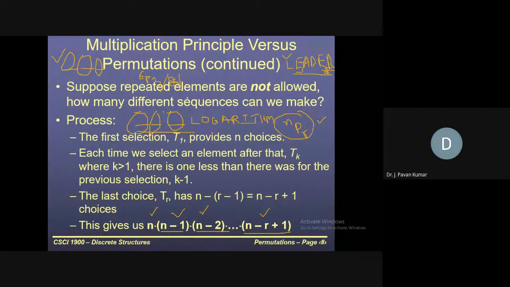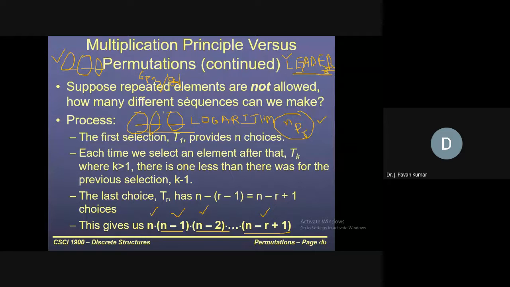Can we put it in the same format as the 3-letter case? 6P3 by 2 factorial we have seen for 3-length words. For 6-length words, it is 6P6 divided by 2 factorial. That's the formula, right?